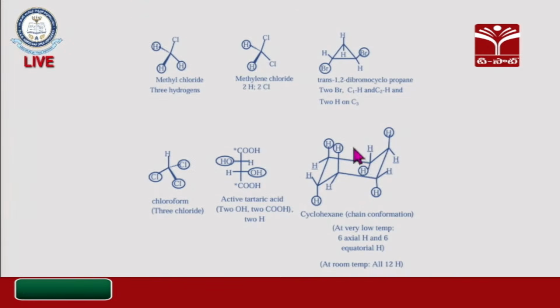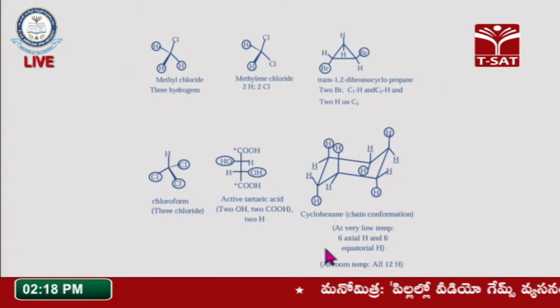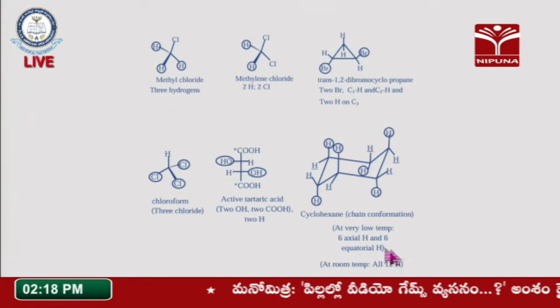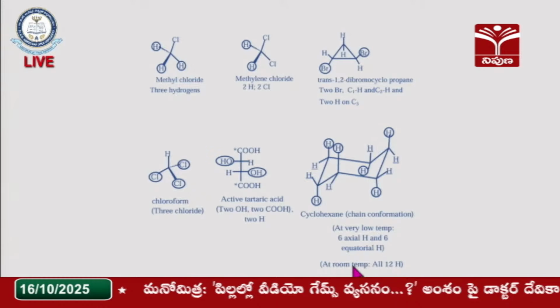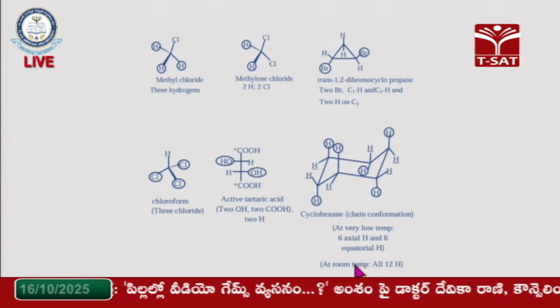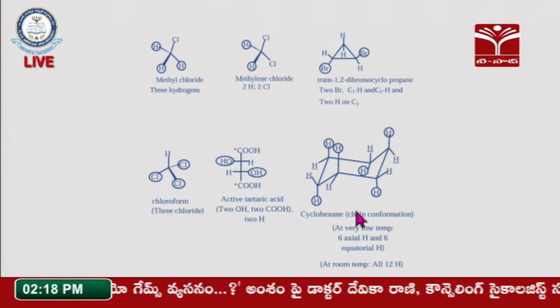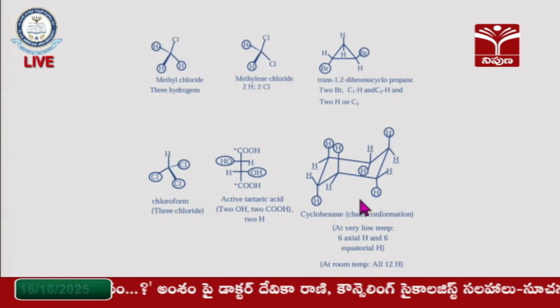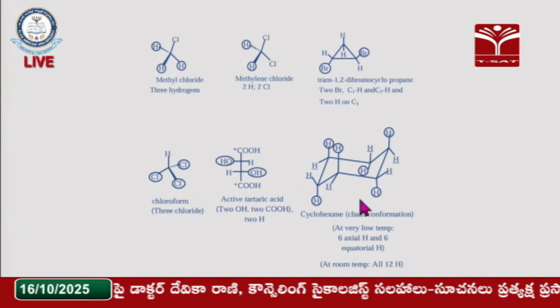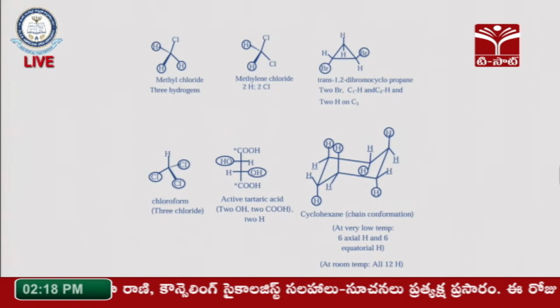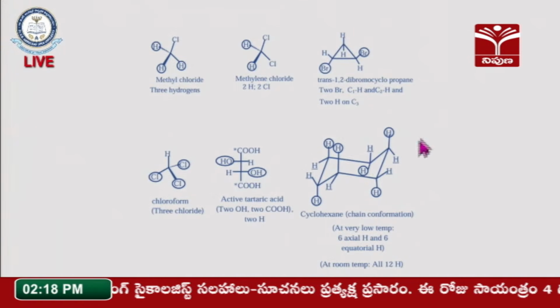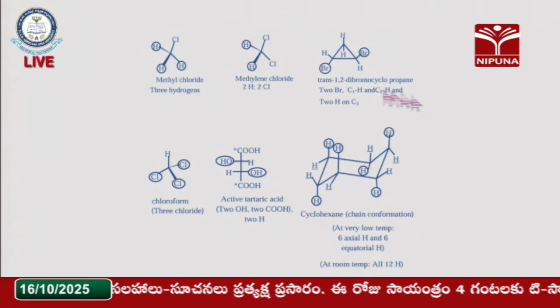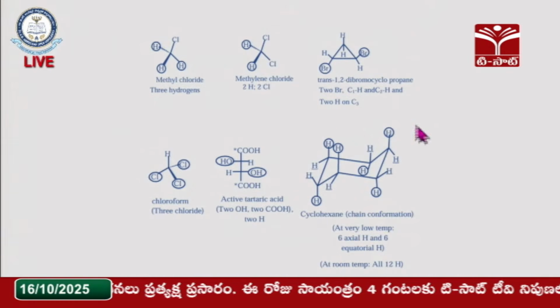That means you can see two types of homotopic ligands present in this cyclohexane. Why are the 12 hydrogens the same at room temperature? At room temperature a rapid interconversion of the cyclohexane conformation takes place, that means axial to equatorial and equatorial to axial interconversion. That is why all the hydrogens lie in the same environment.